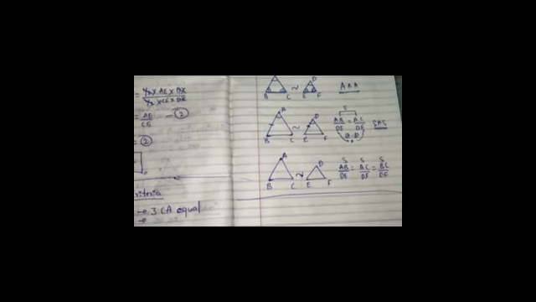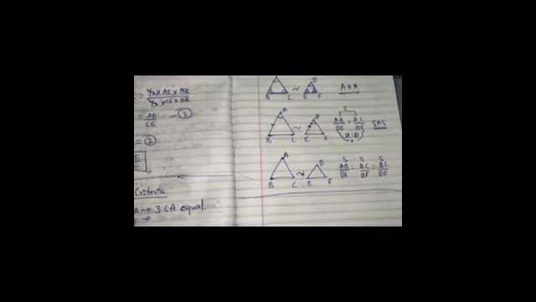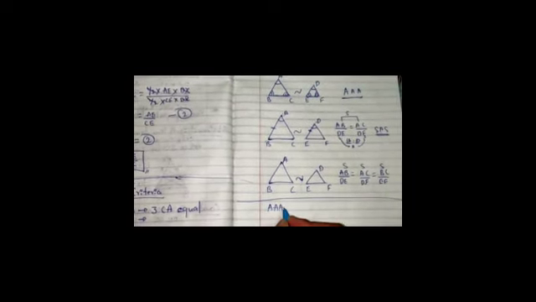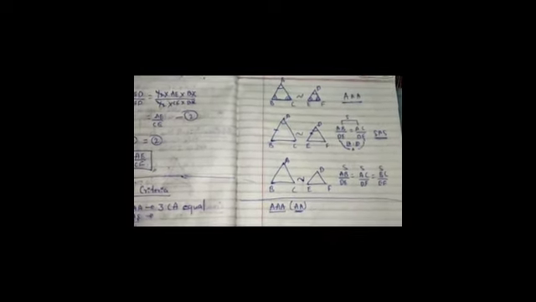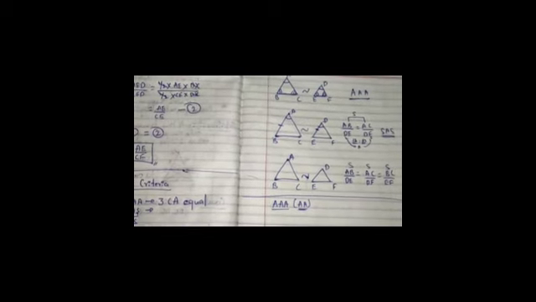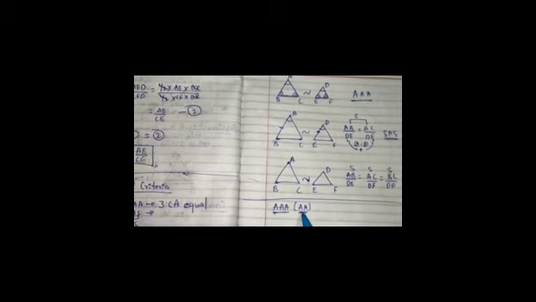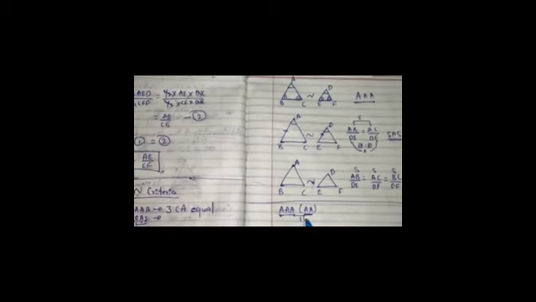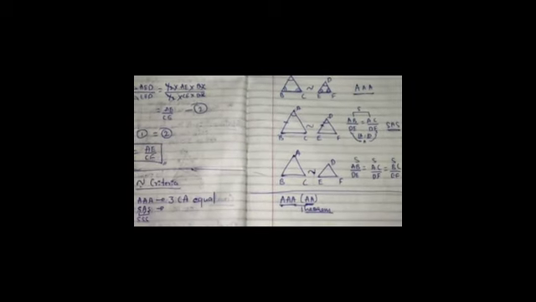Based on all these three criteria, we have three theorems. One among them is very important. What is that theorem? AAA criteria, which can also be called AA criteria, because if two angles are equal in two triangles, the third will automatically be equal. Therefore, instead of AAA, you can also call it AA criteria. There is a theorem based on AAA criteria.